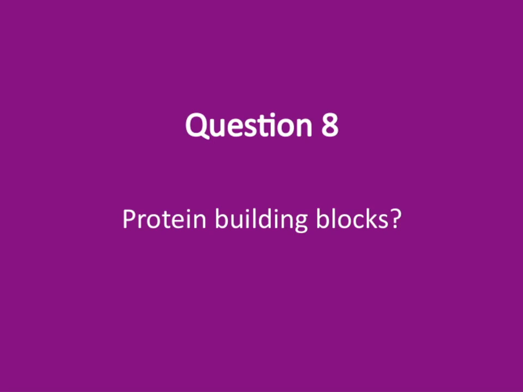So let's talk about protein building blocks. What exactly are they? Well, proteins are made up of smaller units called amino acids. These amino acids are the fundamental components that link together in specific sequences to form proteins. Think of them as the individual Lego bricks that, when assembled in the right order, create complex structures with unique functions. There are 20 different amino acids commonly found in proteins, each with distinct properties.